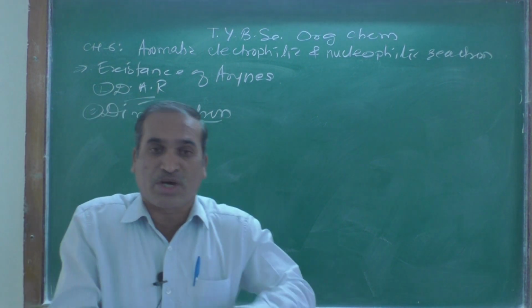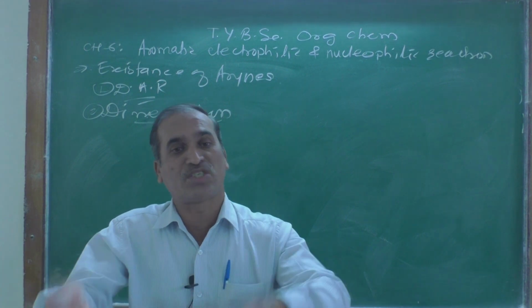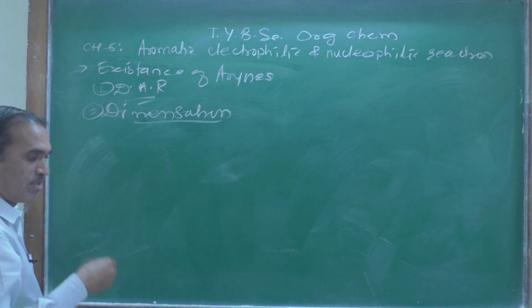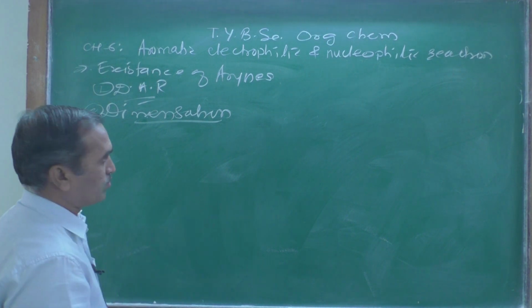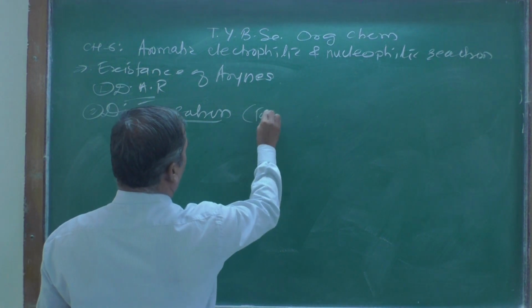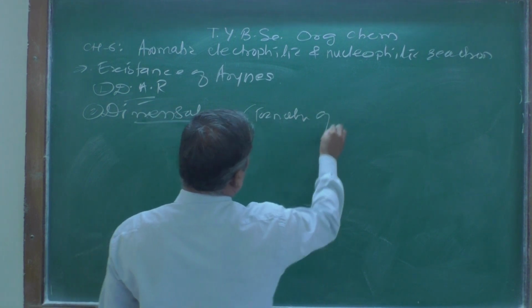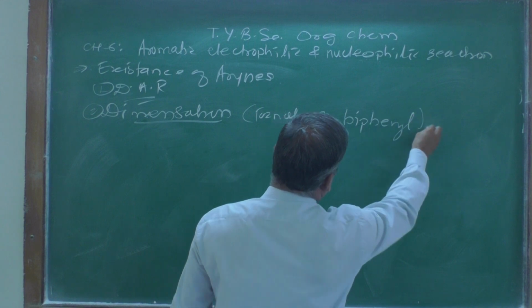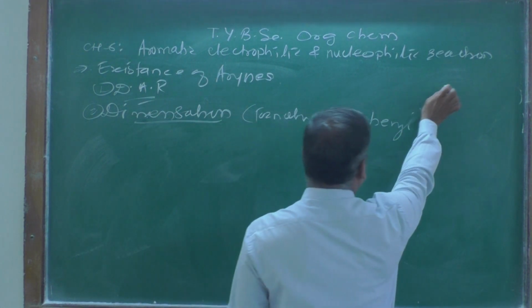That is the second proof of the existence of the benzyne intermediate. Dimerization takes place, and we get the formation of biphenylene.